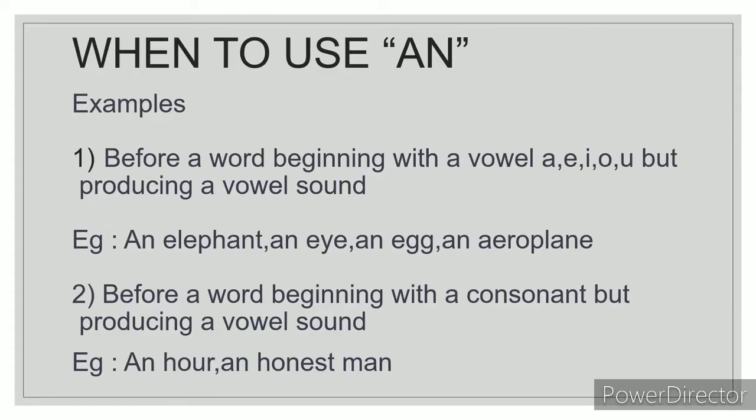It begins with a vowel A and it produces the A, aeroplane, A sound. So it becomes an aeroplane. Second point, you can also use an before a word beginning with a consonant but producing a vowel sound.